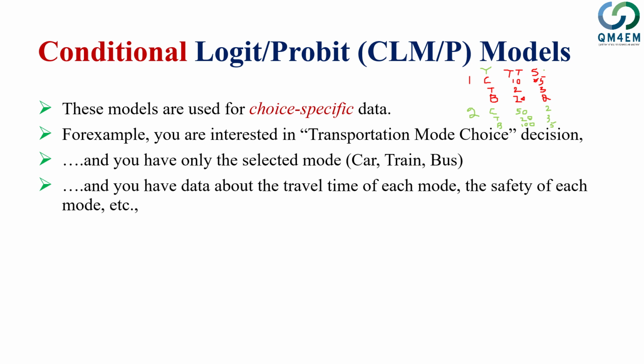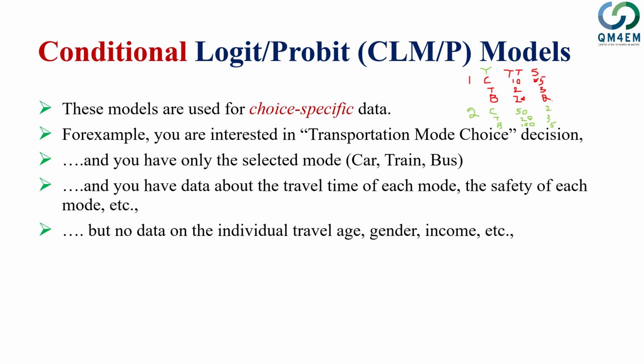And then their ranking of how safe the travel is, for example by train, as per individual 1. He measured it on a scale of 1 to 5. So he measured the car as absolutely safe, the train less safe, and the bus even worse. So these are the safety ranks as per that individual. Similarly, individual 2 does the same thing as well.